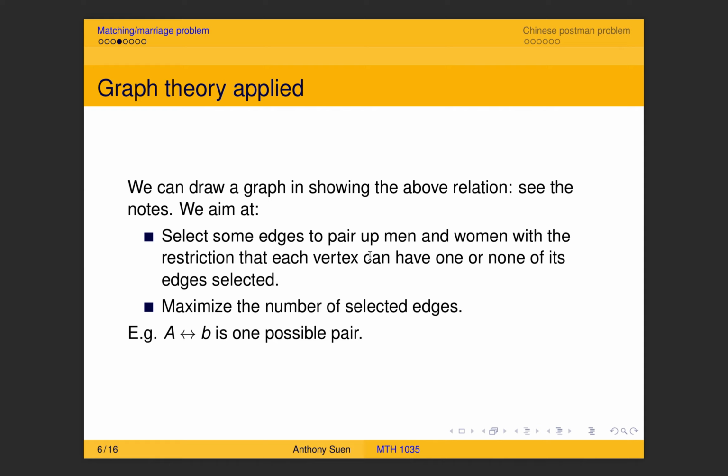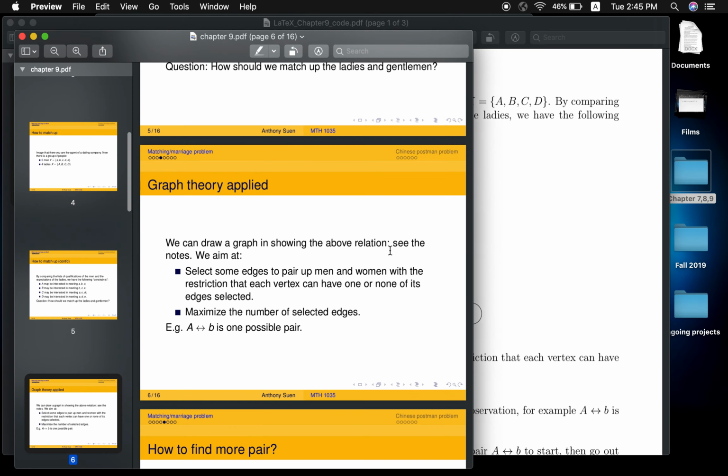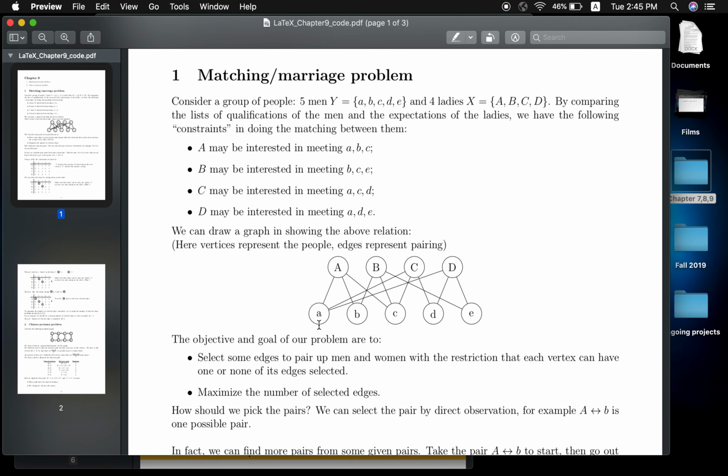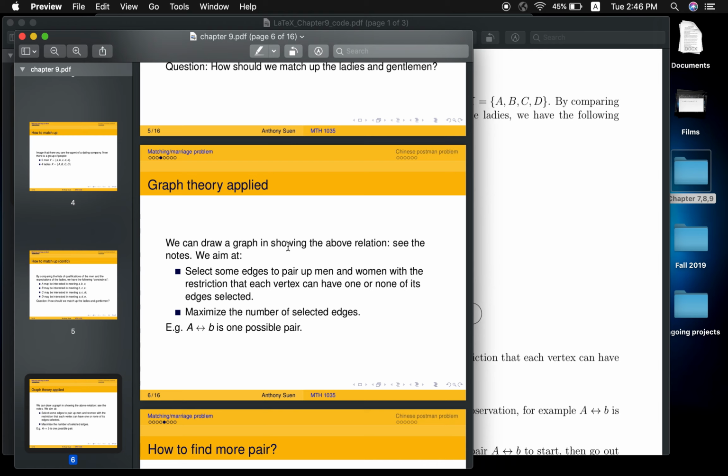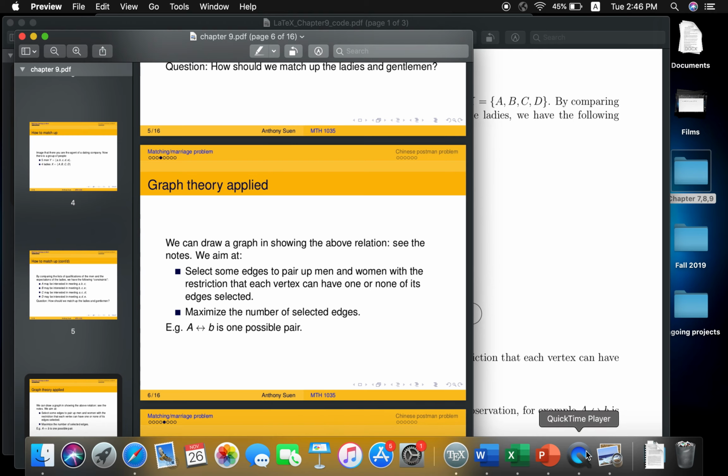So in order to avoid that competition, you better put that restriction in selecting those pairs. So when you pick the pairs, you won't pick capital A to small a, and at the same time also pick capital A to small b. Then there will be a fight, because both men may be interested in this lady. So we don't want to see that, so we avoid it.